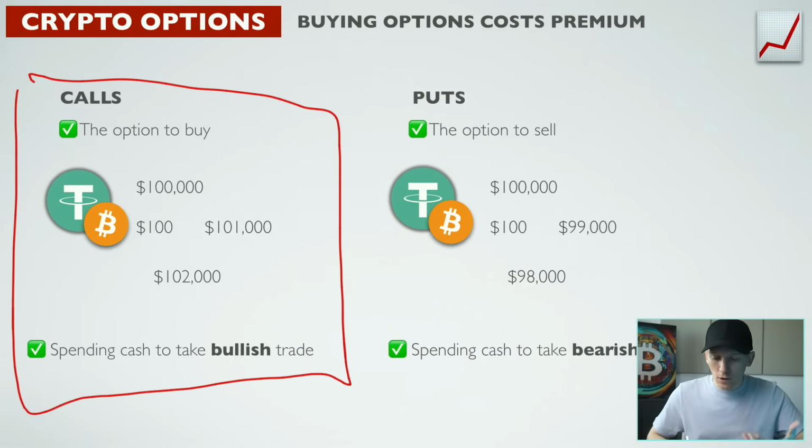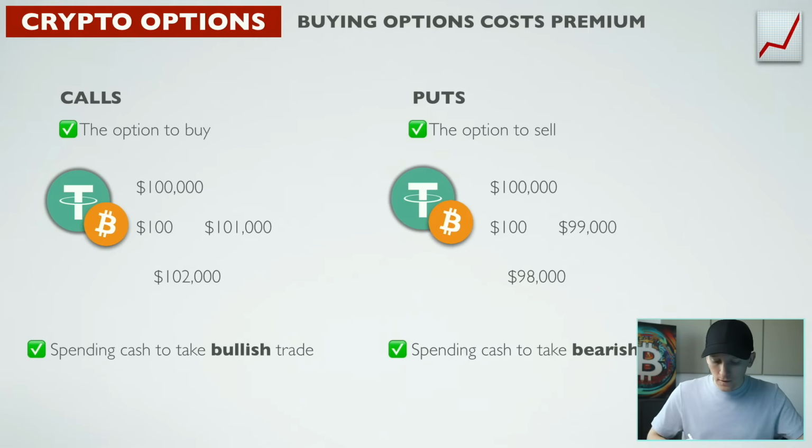The reason why we buy options here instead of just buying in the spot market is because options are a very cheap way to take a position. So when you buy an option, you only have to put a very small amount down, which means you're essentially taking leverage. You put the premium in, you put the cash in to buy the option. If it goes south and you lose money, you only lose your options premium. That's all you can lose, the amount that you pay for the premium. But because you're putting a small amount down, it's like leverage. So if you actually get a payoff and the price does rise for buying a call option, then the amount of money you make versus how much you put down can be very big. So it's a cheap way to express your opinion about the price rising.